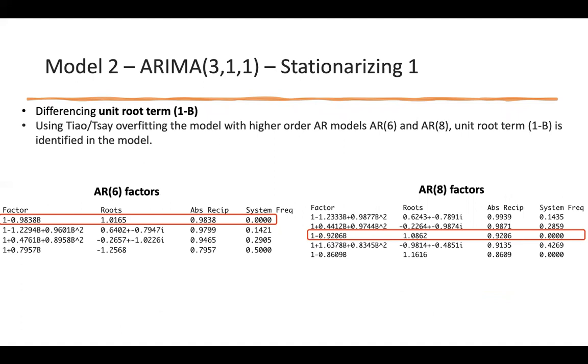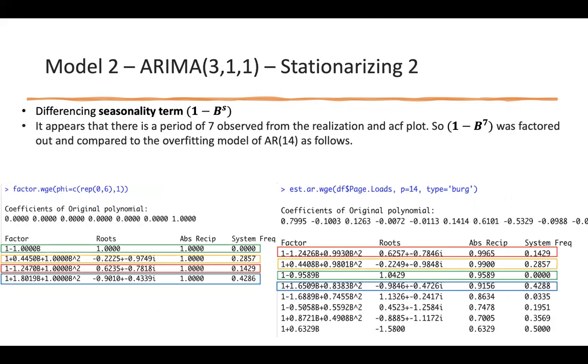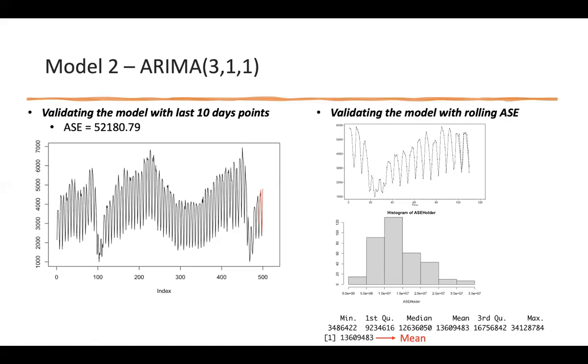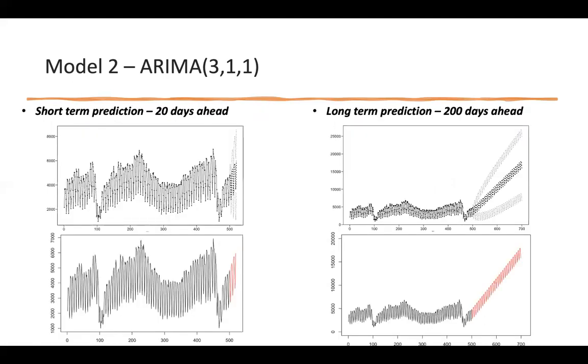First, using the overfitting table with AR 6 and 8, the unit root term is identified. Next, comparing 1 minus B to the 7 and AR 14 tables, the seasonality term is identified. The final ARIMA model is estimated after differencing the trend and seasonality. Using the final model, the last 10 days are forecasted and compared with the actual data. Also, the rolling window ASE came out to be around 13 million, which is slightly less than the ARMA model.